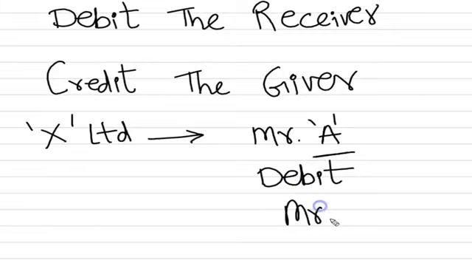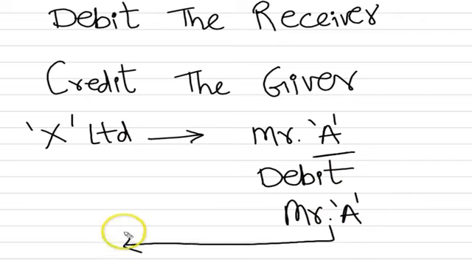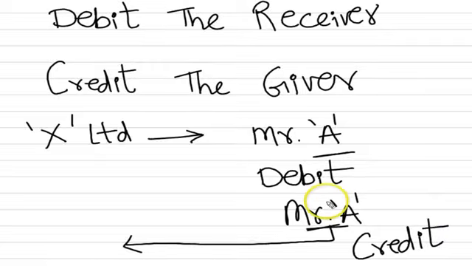Likewise, suppose Mr. A is making a payment to X Limited. In this case, Mr. A is the giver, so we will credit Mr. A. The basic rule of personal accounting is very simple. Whether it is a natural person, a bank, or any artificial person or organization, if we give them something, they are the receiver, so we need to debit their account. And if they give us something, they are the giver, so we need to credit their account. So this is the basic golden rule of personal account.